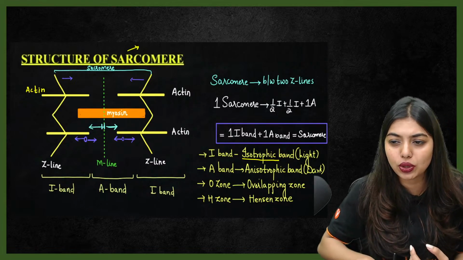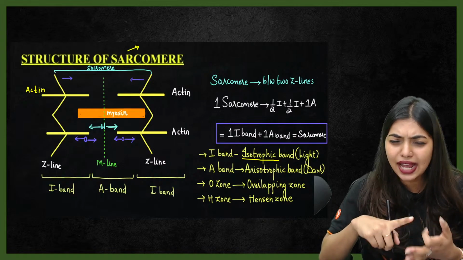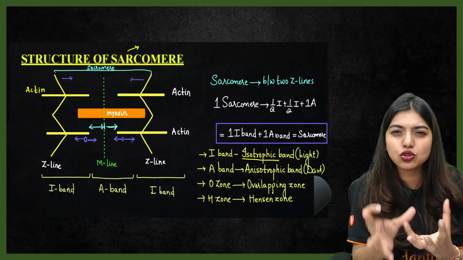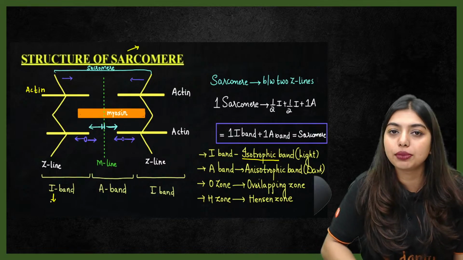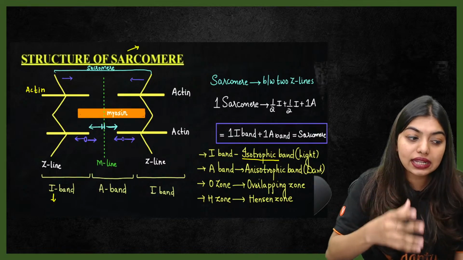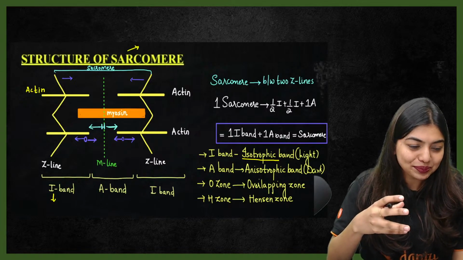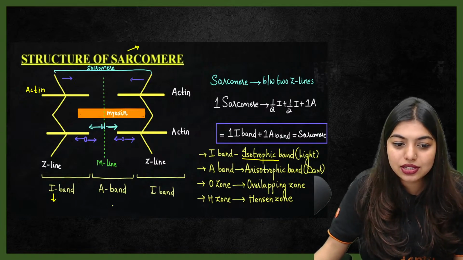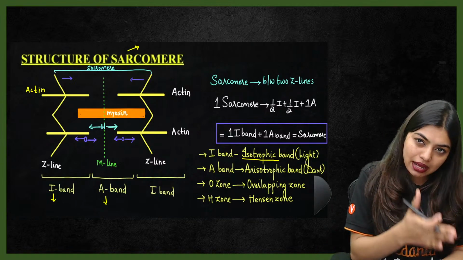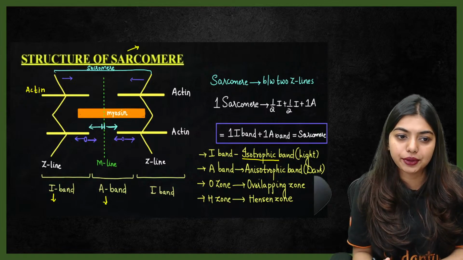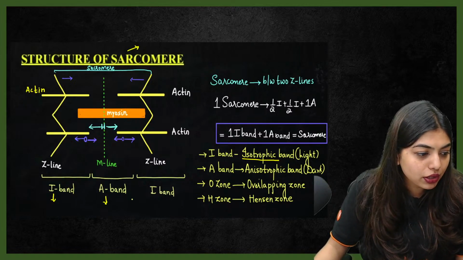We have studied isotopes. All of this we have studied. Iso means same. So isotropic means, students, only actin is going to be there here. Then A band is going to be called anisotropic band. That means myosin as well as actin is going to be there. Got it? So here it is going to be called A band.